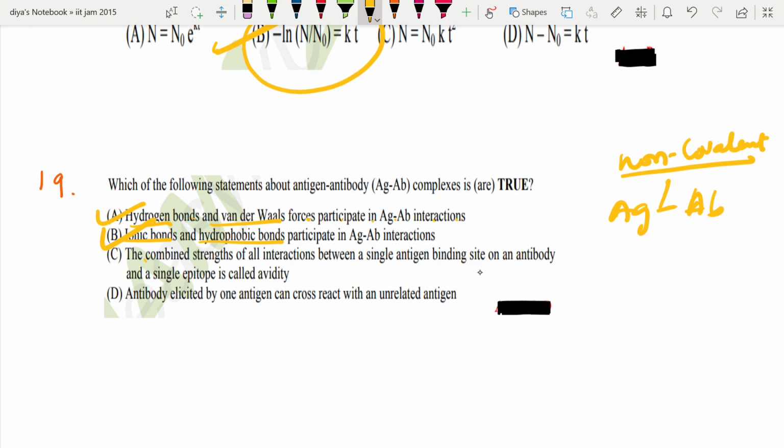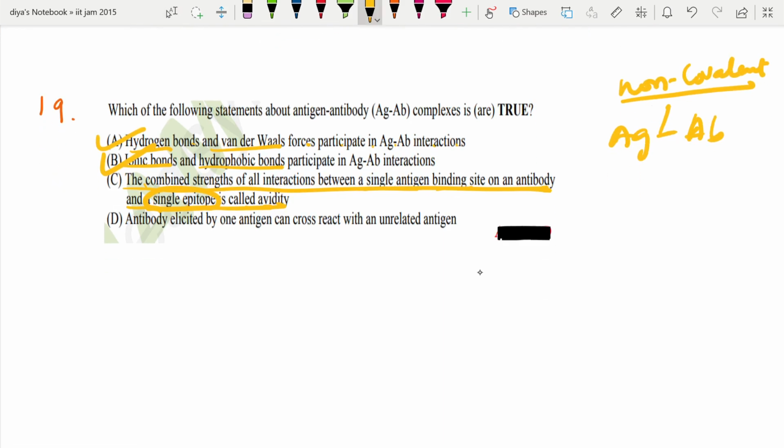The combined strength of all interactions between a single antigen binding site on an antibody and a single epitope is called avidity. No. Till here they have given it correctly, but that for a single epitope is called affinity, not avidity. The strength for all the epitopes together is known as avidity.